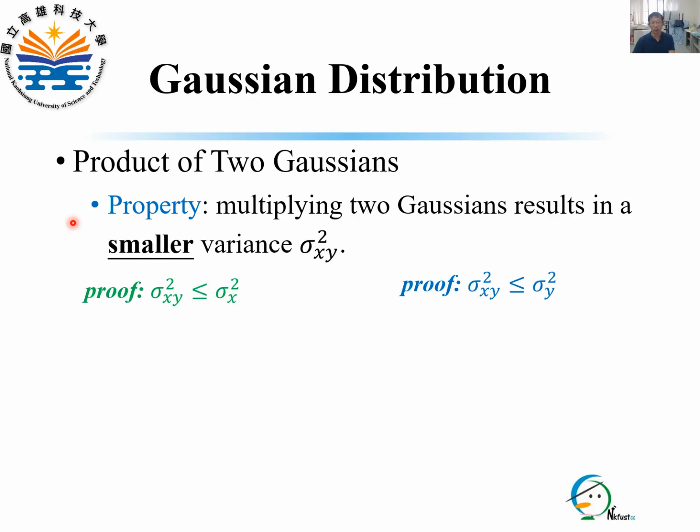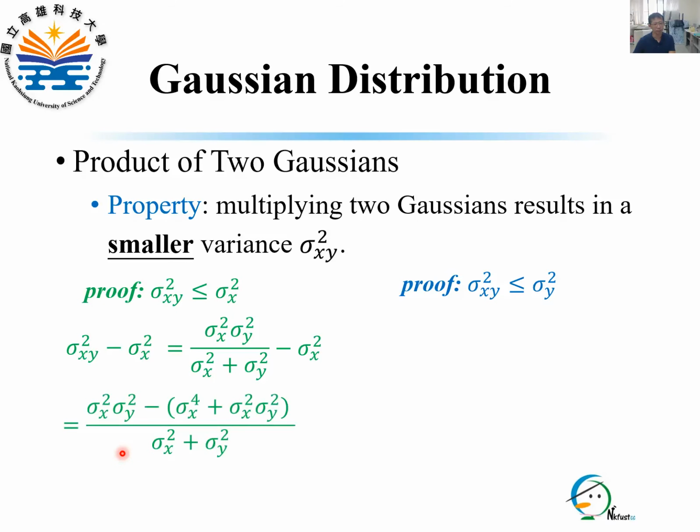One property of Gaussian product is that multiplying two Gaussians results in a smaller variance sigma xy squared. We show the proof of this property. Firstly, we subtract sigma x squared from sigma xy squared. By reducing to a common denominator, we obtain this term, which is less than or equal to 0. This proves that sigma xy squared is less than or equal to sigma x squared.